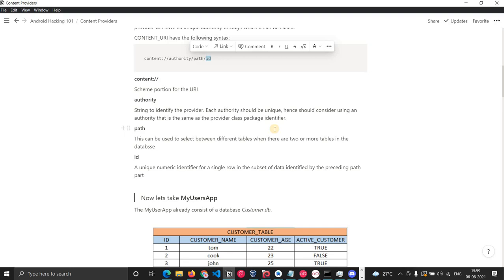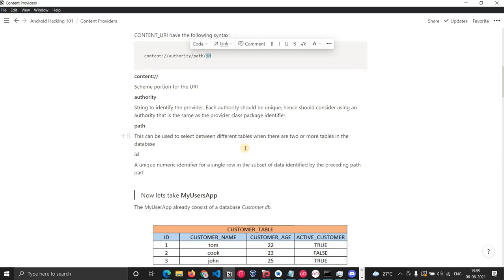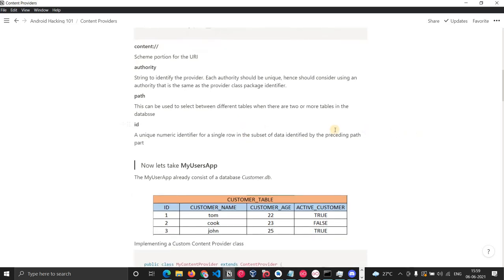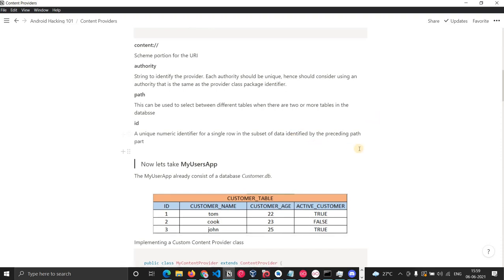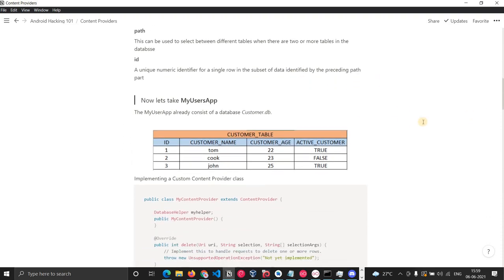Otherwise they won't get installed. So Android is saying to use the authority name with respect to your package name so that it will be unique. Then the path can be used to select between different tables, when there are two or more tables in the database. Okay.